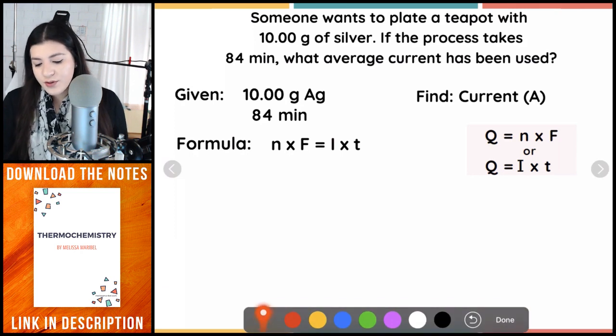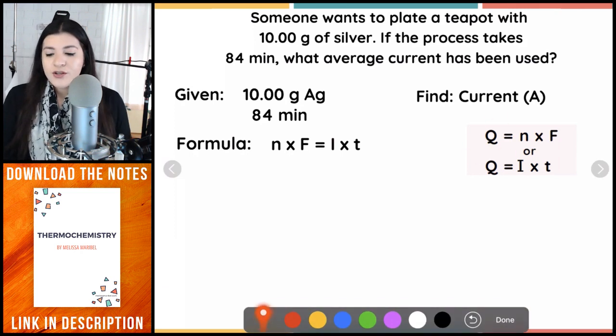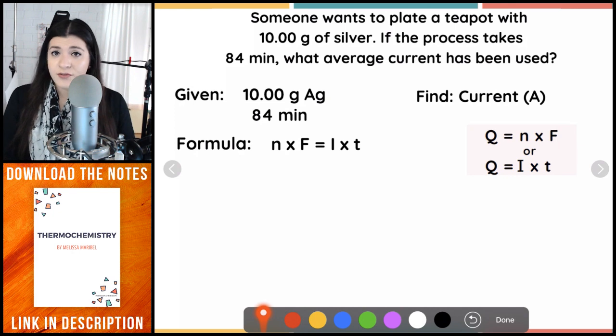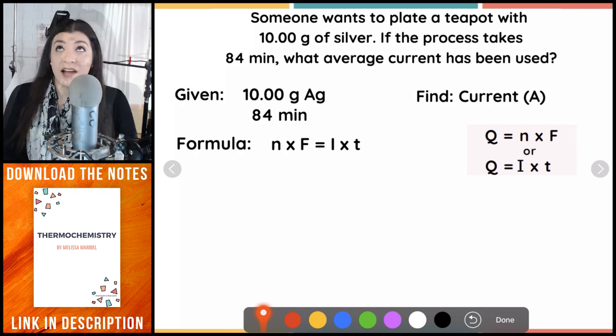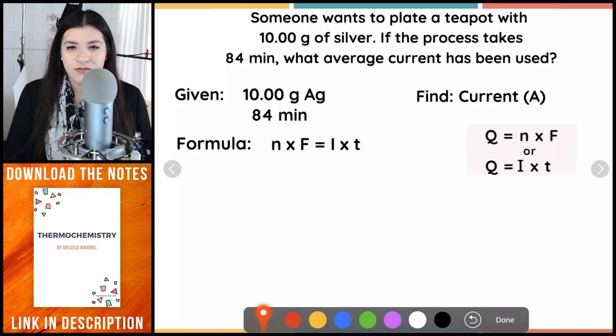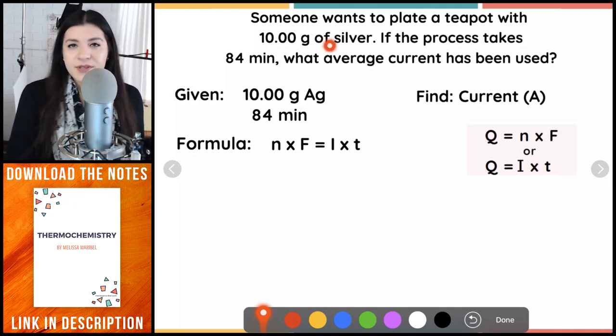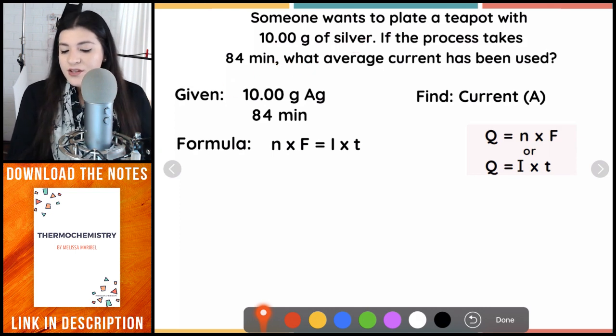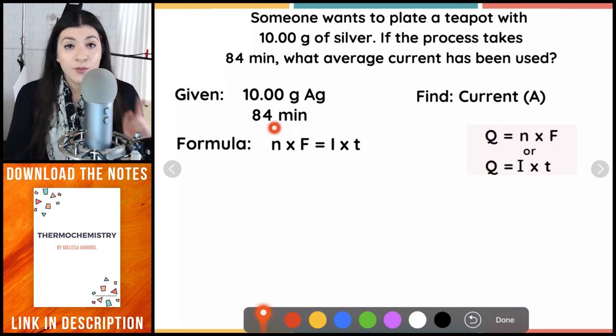The reason why I can do that is because we're not given our charge. If they don't literally say this is your charge, you can identify it by looking at the units. Since nothing is in coulombs, I know no charge is given. We can see by the units that grams has to be mass and minutes has to be time. That's how I know to use this formula, because I don't know what Q is. But I do know there's a way for me to figure out the moles, which is n. I do have Faraday's constant, and then I is what I'm solving for. That's the current.